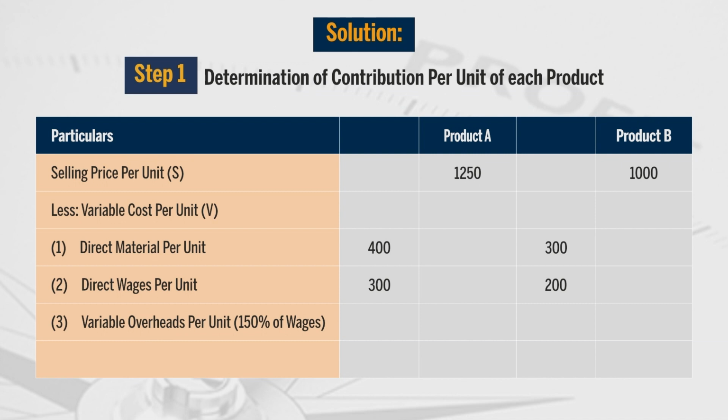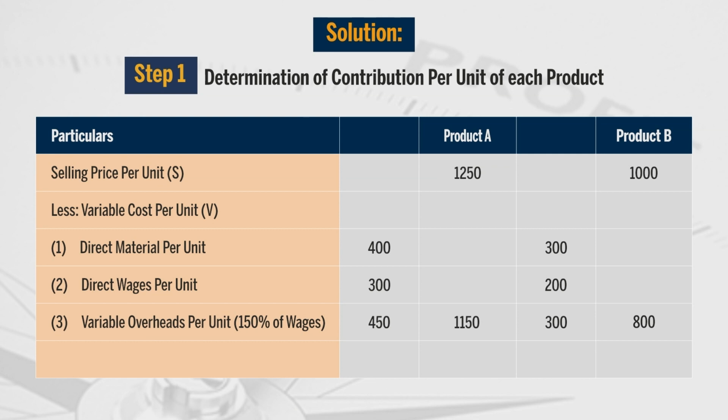So, here in case of product A, direct wages are 300, 150% of wages will be 450. Similarly, for product B, direct wages are 200. So, variable overheads will be 150% of 200 means 300. If we make the total of variable costs for product A, we are having 1150, and for product B we are having 800.